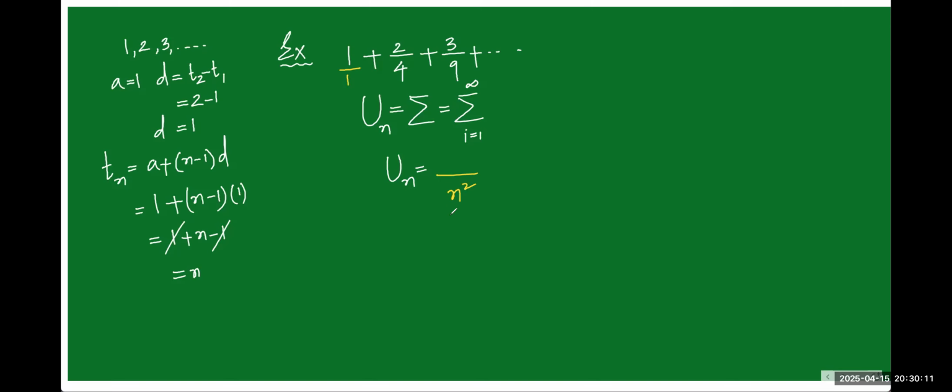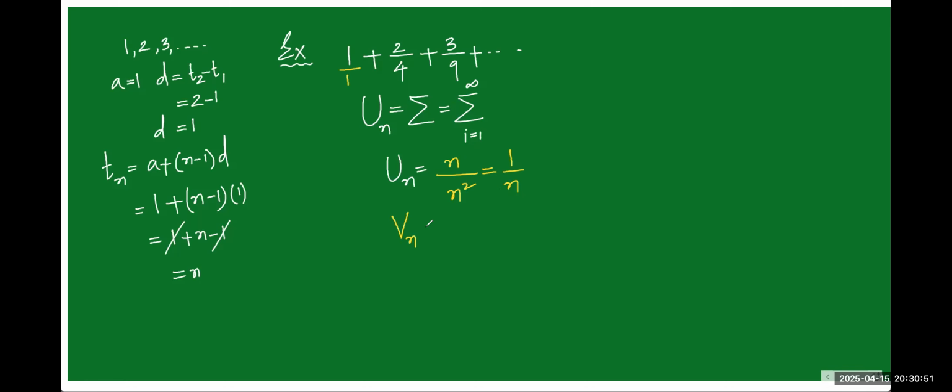Will you agree with me? Or if you don't understand, take 1 comma 4 comma 9 here. It is a different type of sequence, a sequence of square terms: 1 square, 2 square, 3 square. So definitely the nth term is n square. Now the numerator 1, 2, 3, nth term is n. This is the Un value. Let me simplify. After cancellation we get 1 by n. This is the Un value. A problem, suppose, let us solve it.